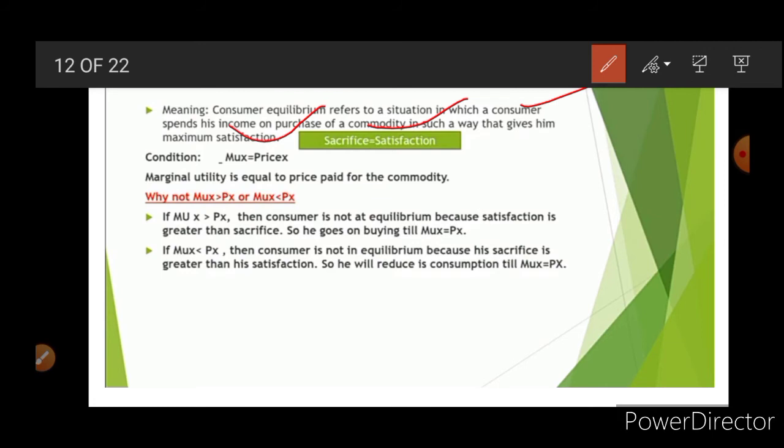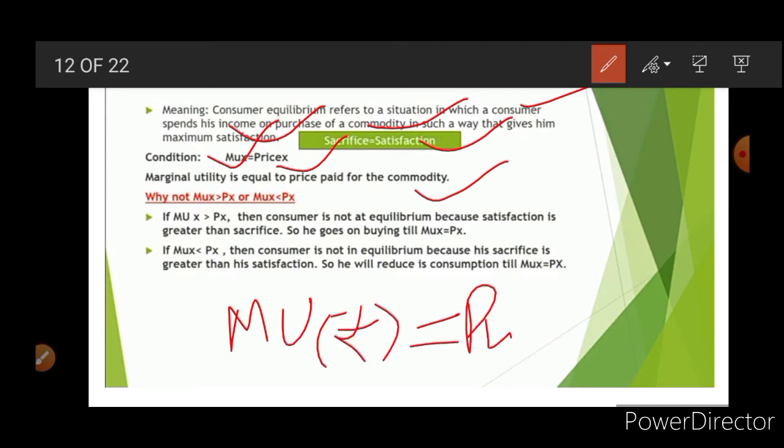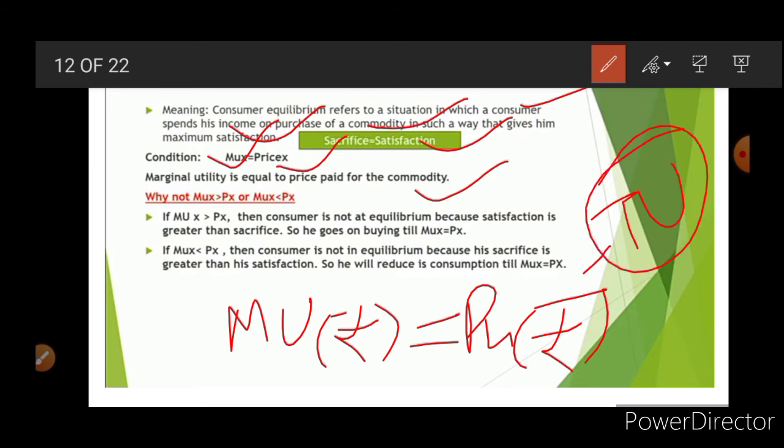It will happen when sacrifice is equal to satisfaction, that is, marginal utility of X good is equal to price of X. Marginal utility is equal to the price paid for the commodity, where MUX in terms of rupee is equal to price of X in terms of rupee. That point is considered as the consumer equilibrium point. Why? Because here total utility is maximum. Now why only this point? So here is the answer.